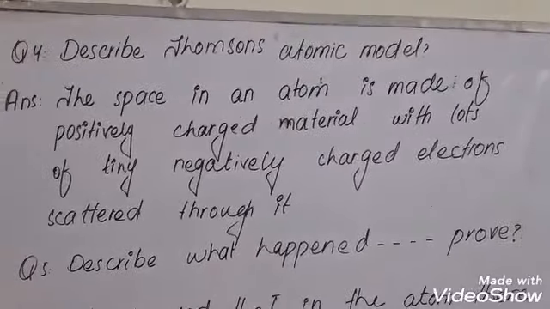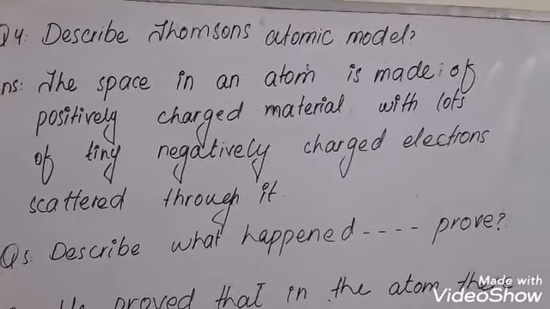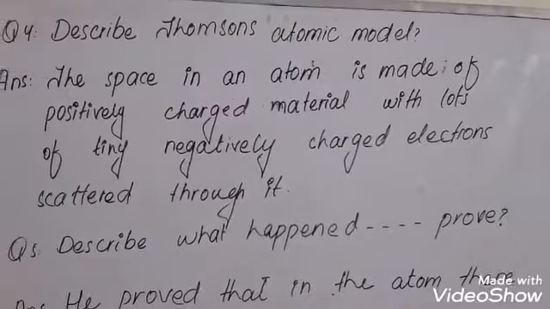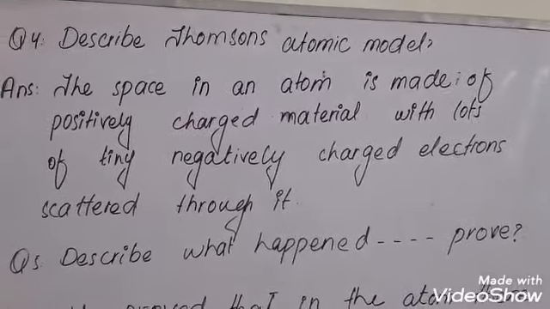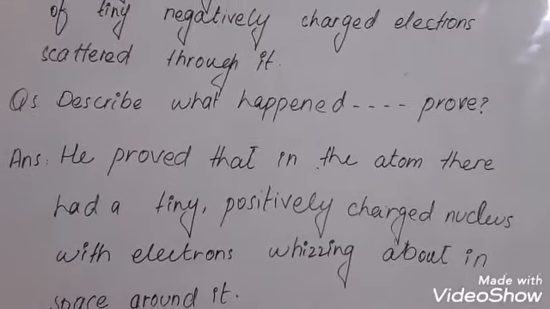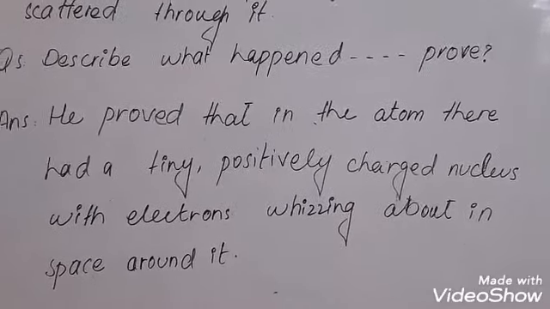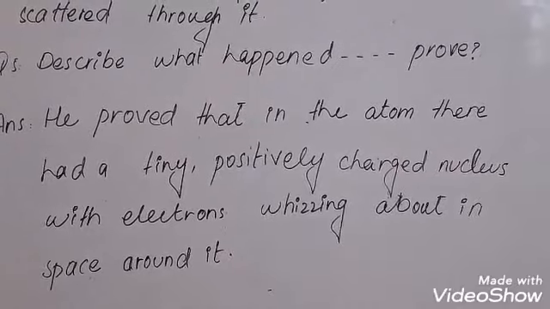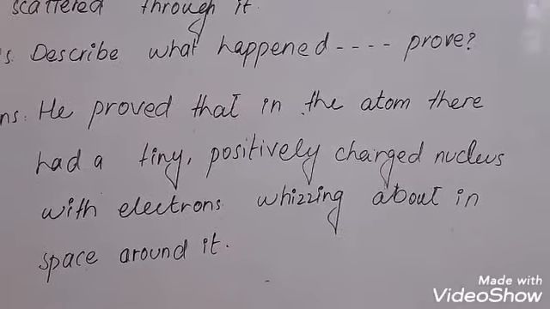Fourth question, describe Thomson's atomic model. The space in an atom is made of positively charged material with lots of teeny negatively charged electrons scattered through it. Fifth question, describe what happens in Rutherford's experiment and what it proved. He proved that in the atom there is a teeny positively charged nucleus with electrons whizzing around in the space around it.